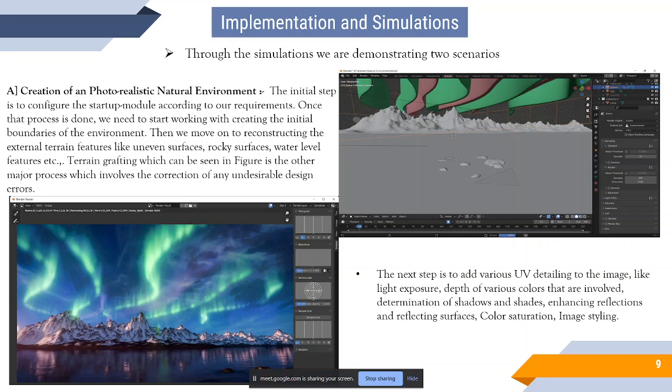It helps us take care of factors like the reflection, the amount of lighting, the depth of dark. If you can see over here, the darkness is something that you only see in real life images. You cannot bring depth of darkness into the CGI world. So all this UV detailing and color saturation play a huge role in making an already realistic looking image much more viewable to a common man's eye.